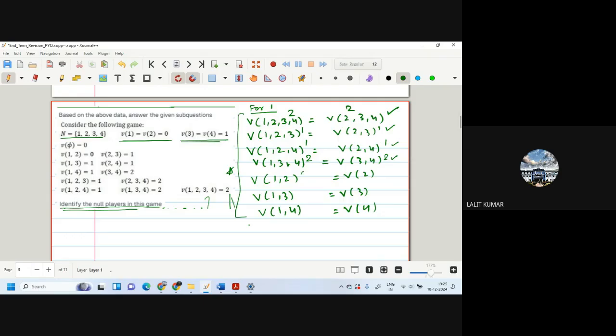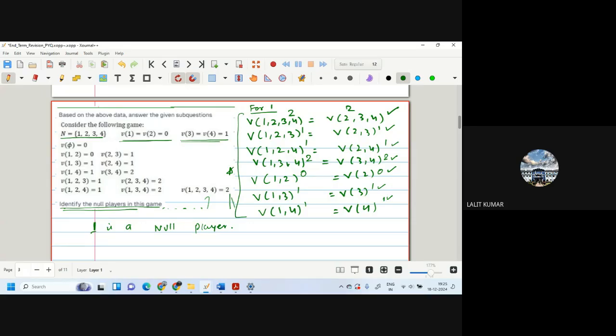Value of 1, 2 is 0. Value of 2 is 0. So this is also met. Value of 1, 3 is 1. Value of 3 is 1. So this is met. Value of 1, 4 is 1. Value of 4 is 1. So all conditions are met. So 1 is a null player. Now similarly, when we check for 2, we will also get the same thing.